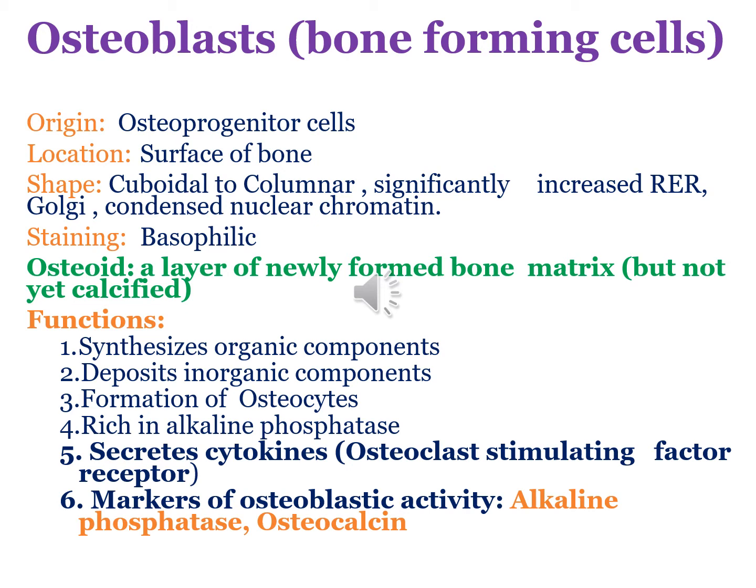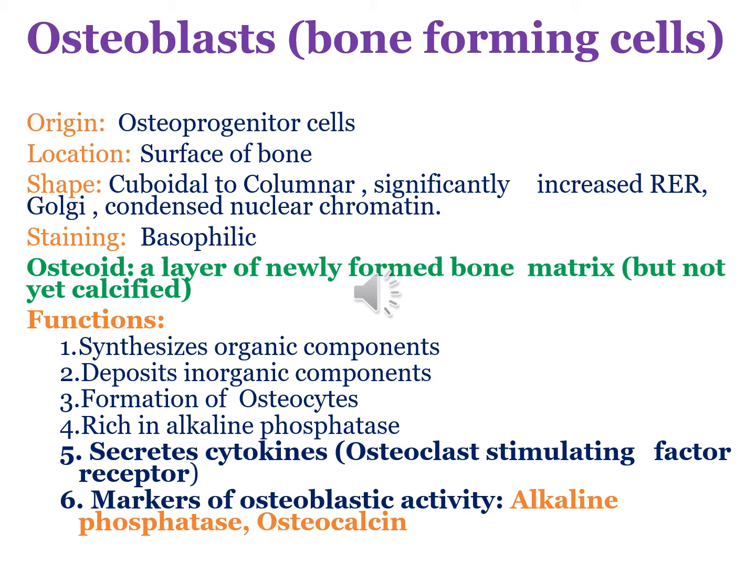Osteoblasts also secrete membrane-bound matrix vesicles rich in alkaline phosphatase and other enzymes whose activity raises the local concentration of phosphate. With high concentrations of both calcium and phosphate ions, these vesicles serve as foci for the formation of hydroxyapatite crystals, which is the first step of calcification.